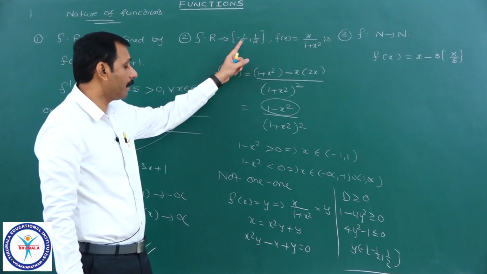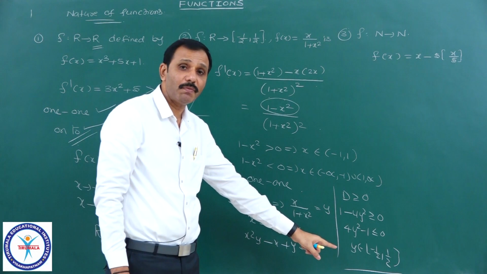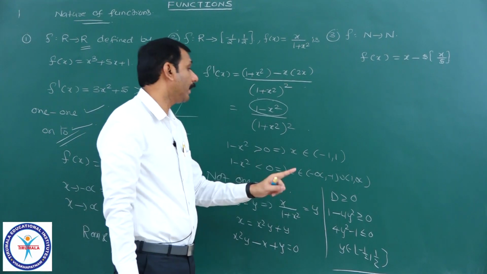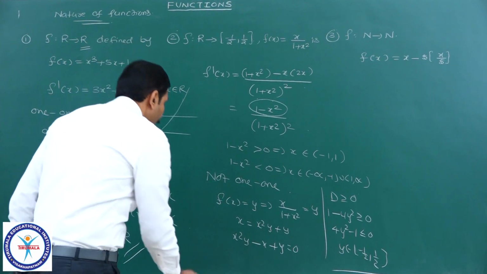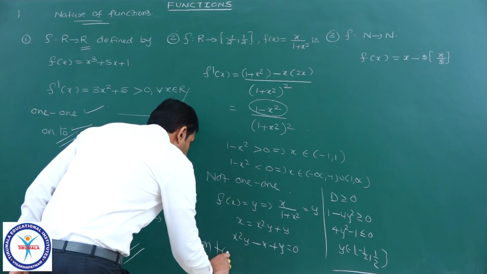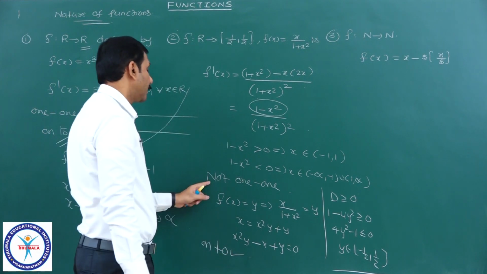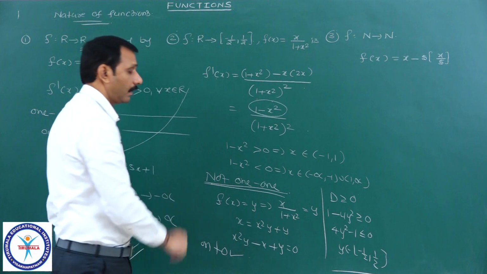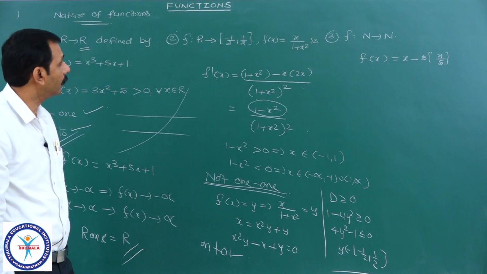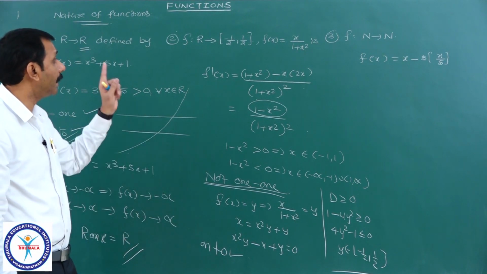What is the codomain? Minus 1 by 2 comma 1 by 2 only, which is the range. Therefore codomain equal to range means we can say it is an onto function, but of course it is not a 1-1 function. It is onto but not 1-1.